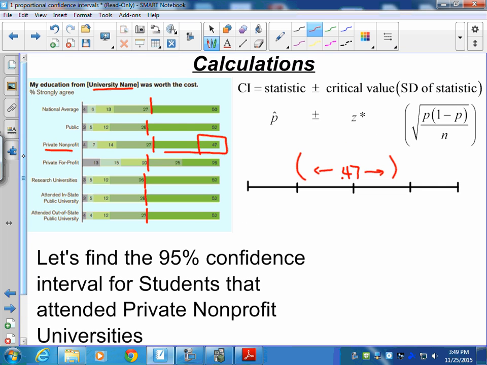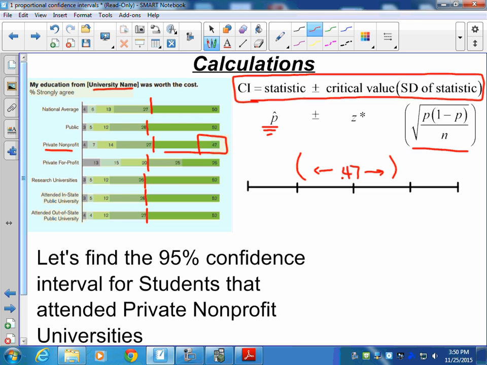Okay, so if we look at our formula, and this is the formula straight off of the formula sheet that AP gives you. Statistic plus or minus critical value times standard deviation of the statistic. Okay, since we're dealing with proportions, we're going back to our p-hat value, which is our sample proportion or statistical value. Our standard deviation formula comes from the formula sheet.